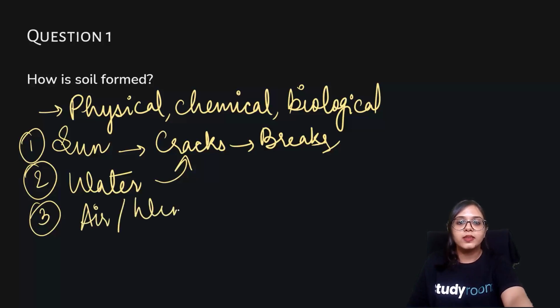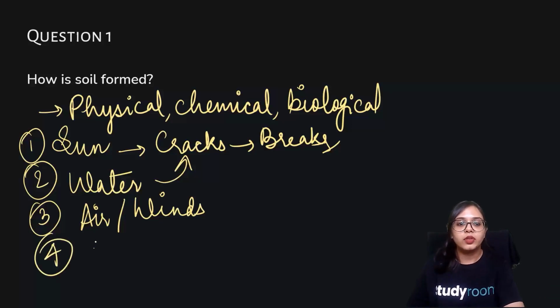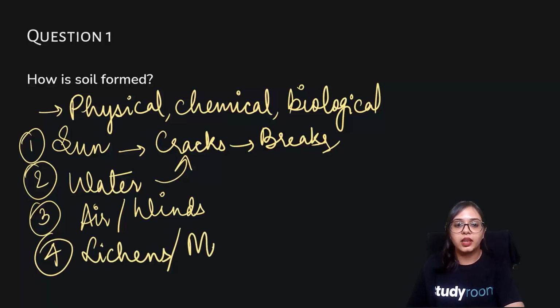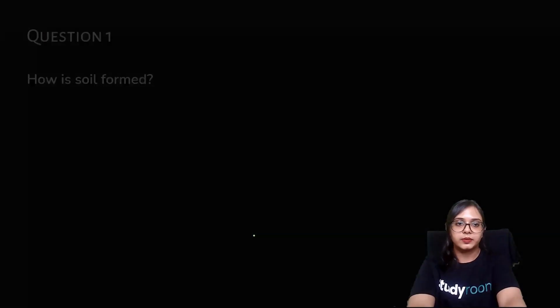Strong winds also cause the abrasion of rock and the rubbing of rocks with each other, and that ultimately leads to the breaking down of rock particles into smaller soil. The fourth is lichens or moss. They absorb their nutrients, and while absorbing, through the processes, the secretion and everything, that leads to the degradation or breaking down of rocks into finer particles.